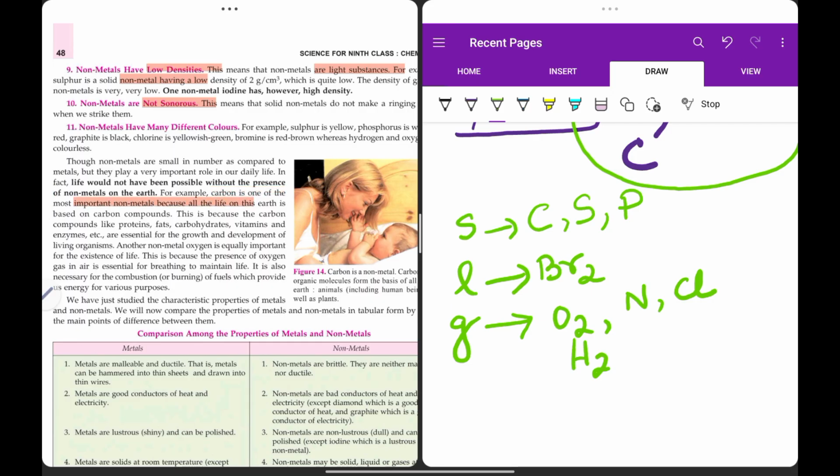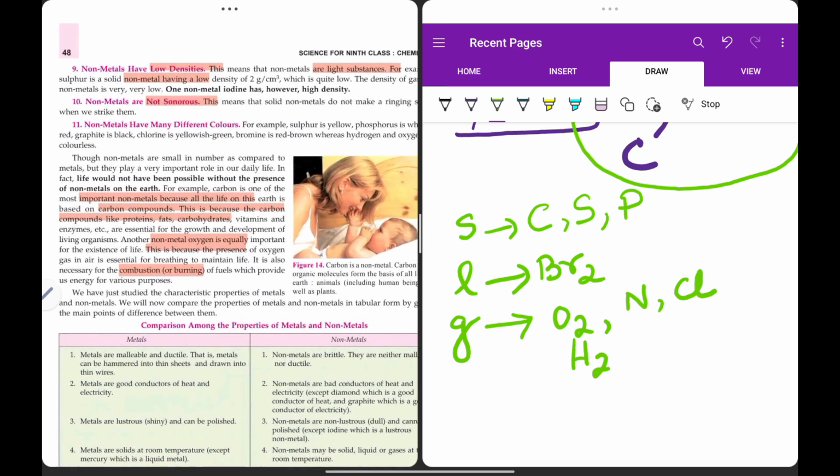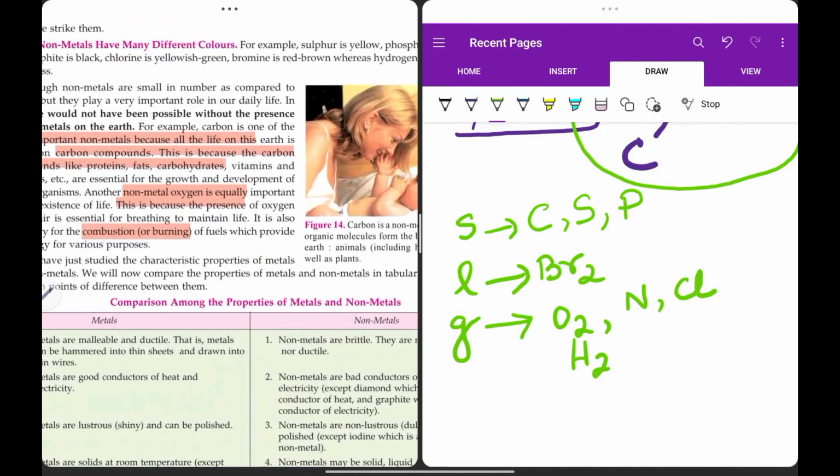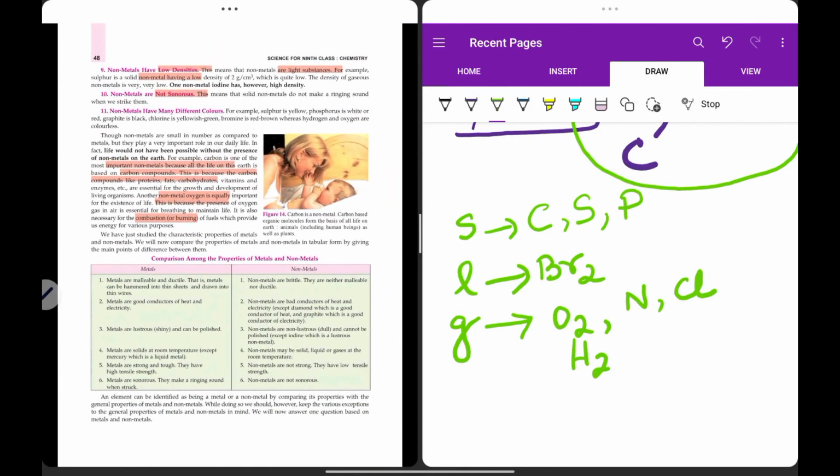Here among non-metals, we can see carbon is one of the most important non-metals, because all life on earth is based on carbon compounds. All organic compounds based on living things are made up of carbon. So carbon forms the majority of the compounds. Another non-metal which is very essential is oxygen, and it's equally important because the presence of oxygen is the cause of life. We can breathe because of this oxygen. It is also necessary for combustion or burning. Okay, so these are the differences, or I'll say the comparison between metals and non-metals based on their properties.